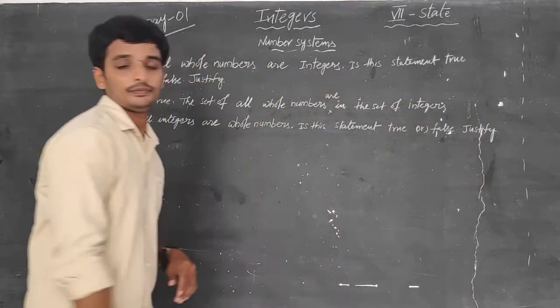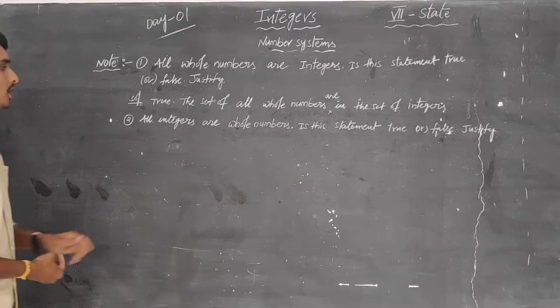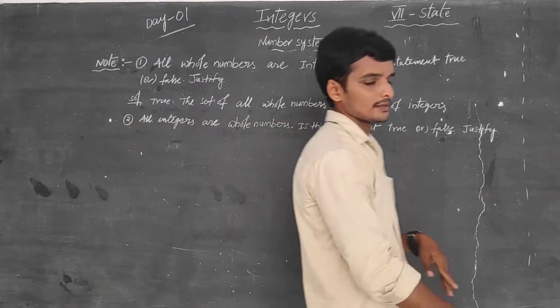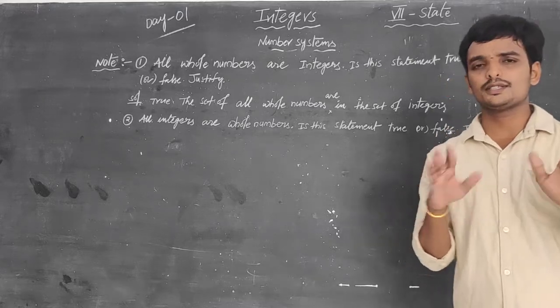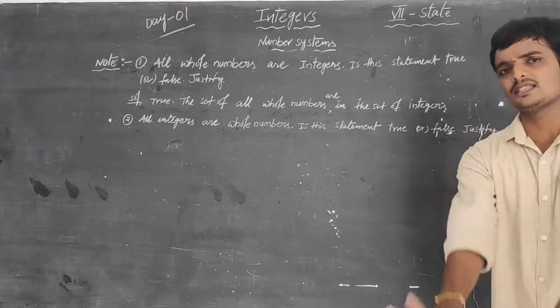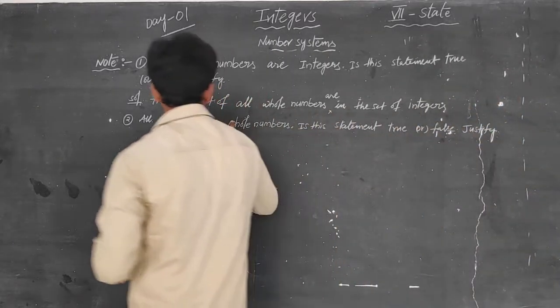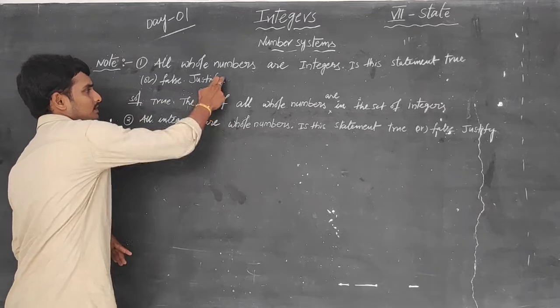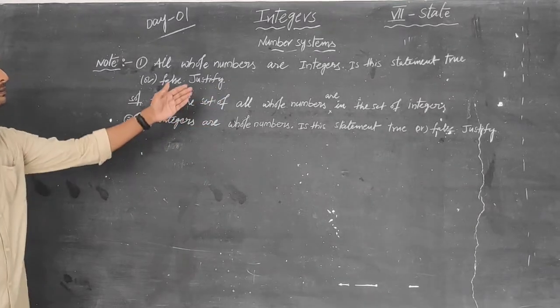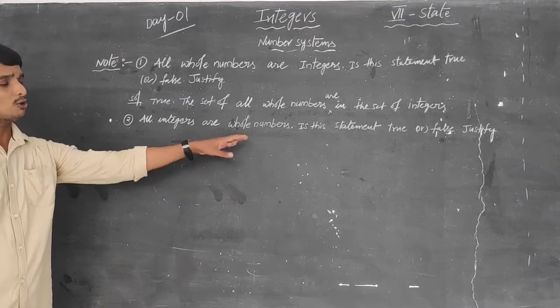Now tell me this answer. I am expecting an answer from you. Tell me the answer for this question. All integers are whole numbers. All integers, every integer, any integer is a whole number. Is this true or false? Observe the first statement and the second statement. All whole numbers are integers. Yes, it is true.